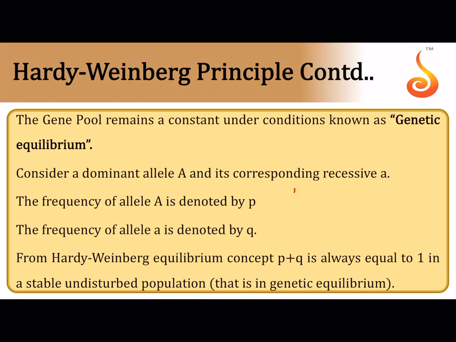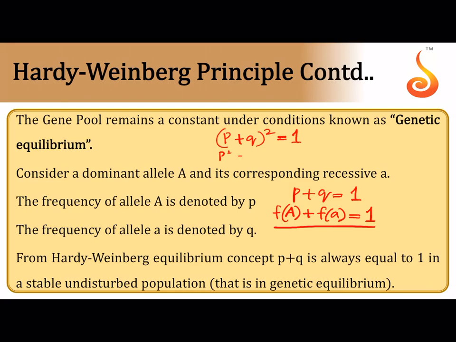One is with respect to allelic frequency, that is p + q = 1. In a stable population the frequency of the dominant allele plus the frequency of the recessive allele will always be equal to 1. We can also say, in terms of genotypic frequency, (p + q)² = 1, that is p² + 2pq + q² = 1.